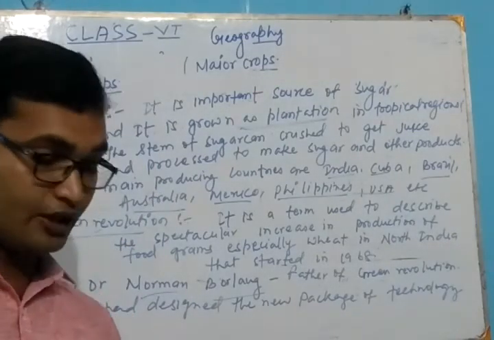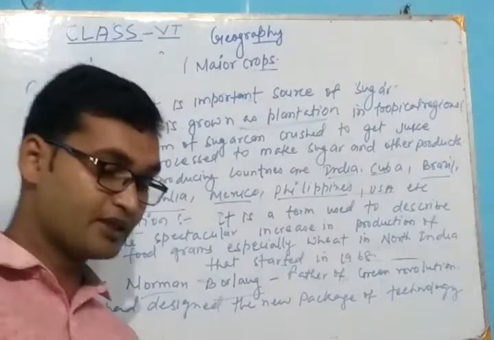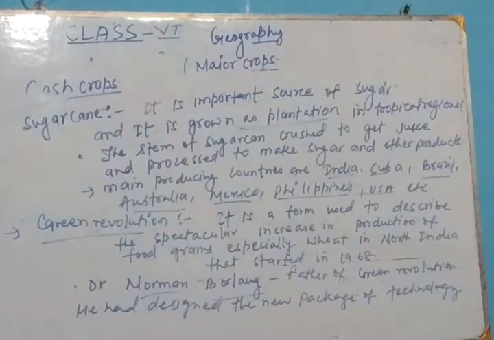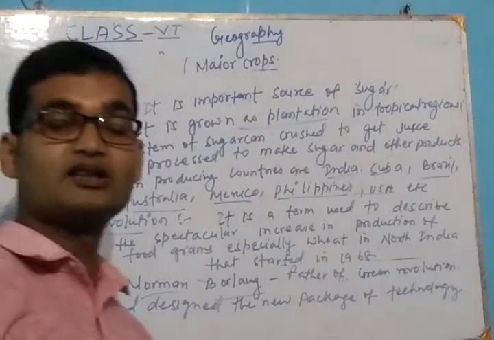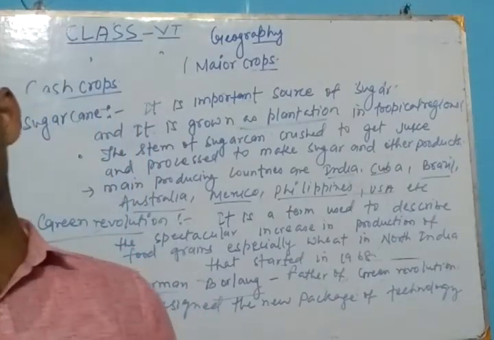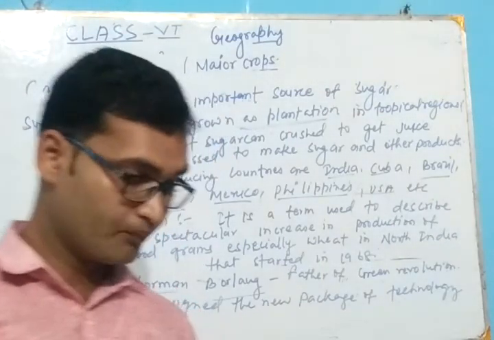adequate irrigation water technology, chemical fertilizers. Means this type of technology like machines, agriculture facilities, fertilizers boosted the production of wheat in the whole world. This also reformed different things.